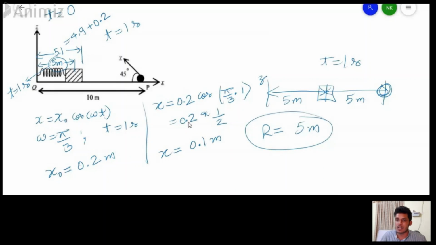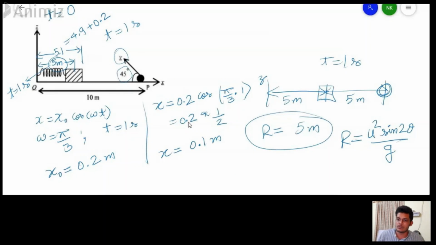Now we can simply use the formula for the range of a projectile, that is R equals u square sine 2 theta upon g. Here theta equals the initial angle of projection, which is 45 degrees, u equals the initial velocity that we have to find out, and g is the acceleration due to gravity.